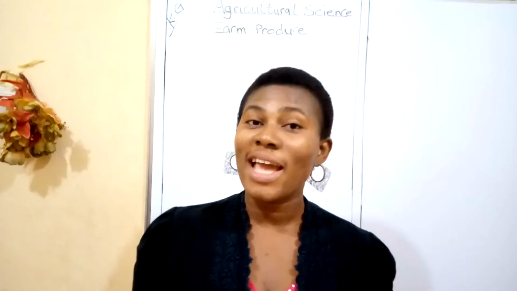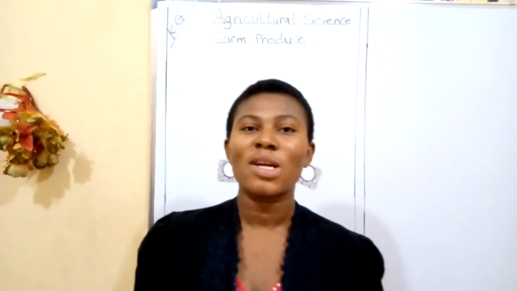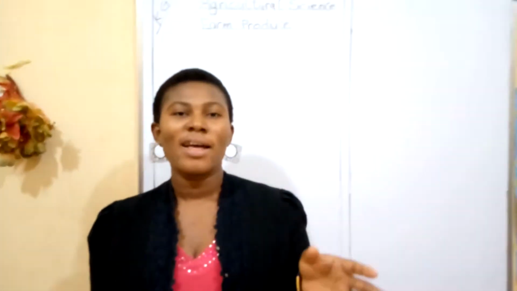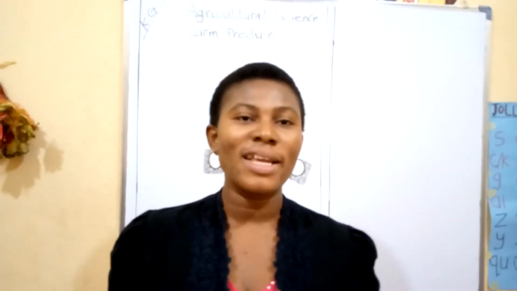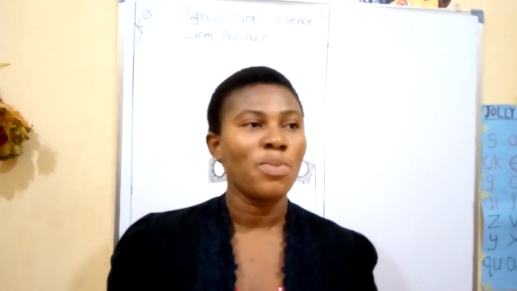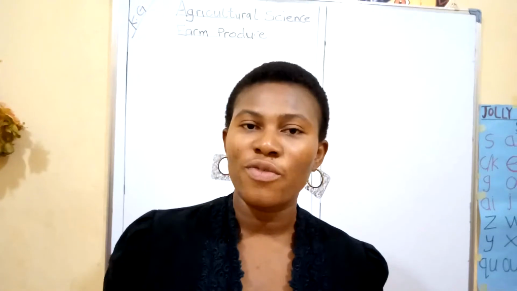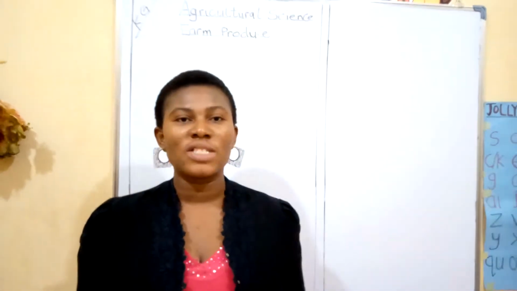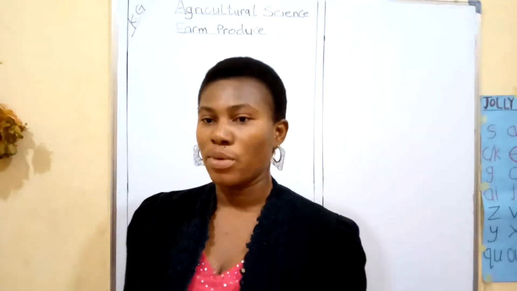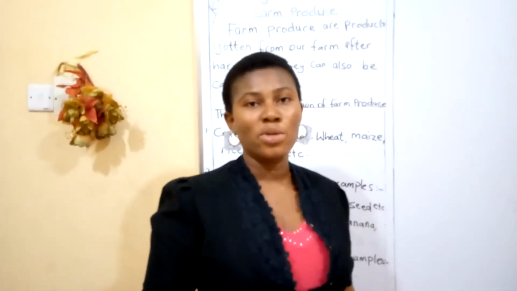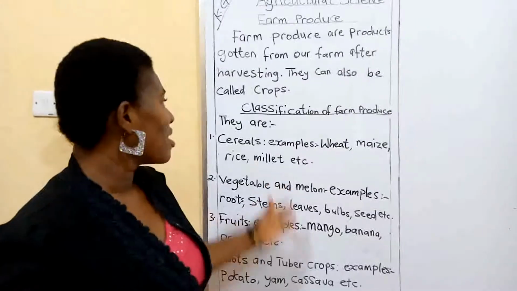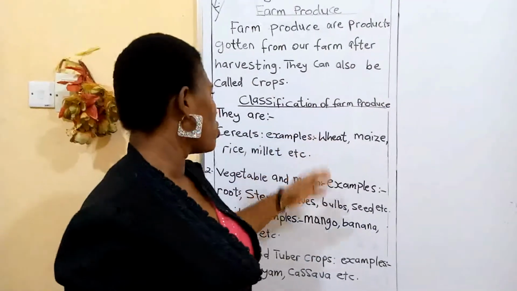Another name for farm produce is crops. Crops are farm produce. When you gather different types of crops and put them together, they are called farm produce. So having known what farm produce is, we are going to look at classification of farm produce.